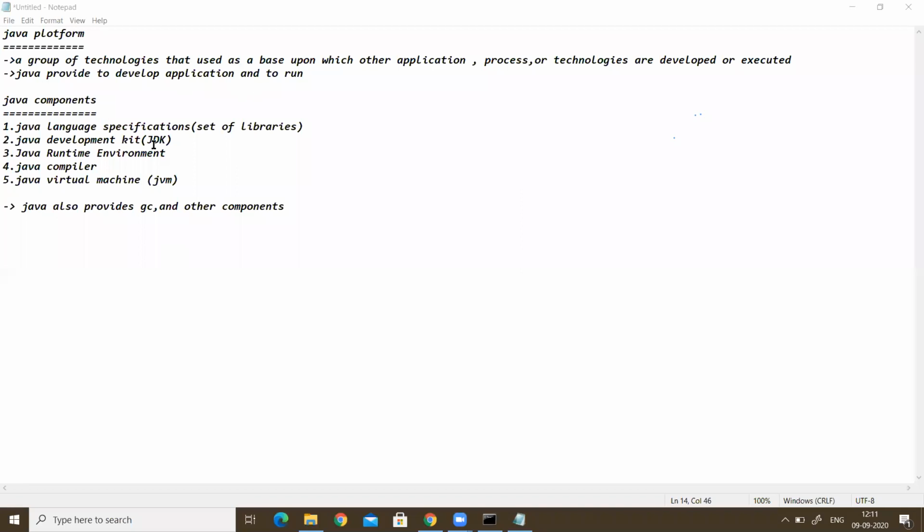When we install Java in our computer, we get these components. First one is the Java language specifications, meaning a set of libraries and documentation. Then next, the Java Development Kit. What is this Java Development Kit? When we want to write a Java program, we have to use this development kit.